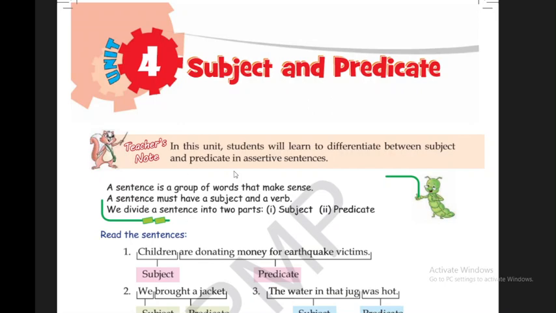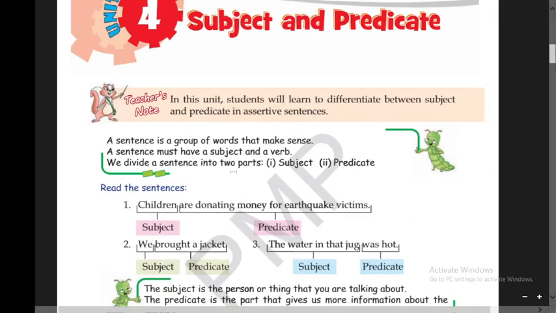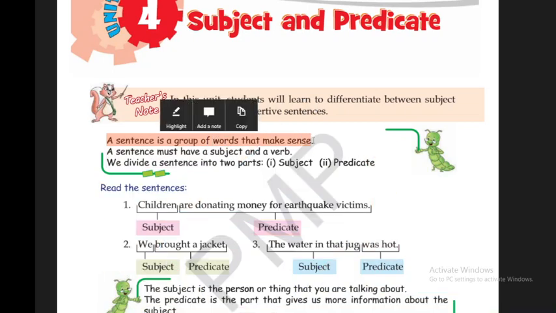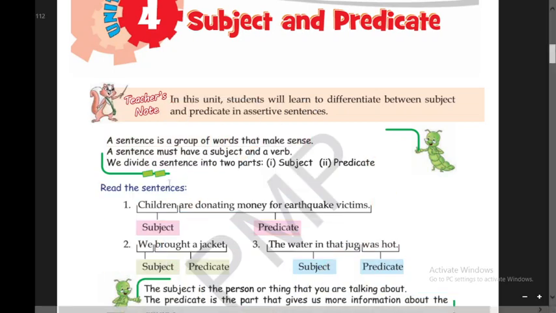Now you have already learned about sentence. You have learned that a sentence is a group of words that make sense. We have already learned. Now, you know that a sentence must have a subject and a verb. We have already learned.